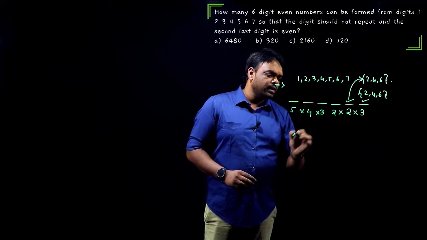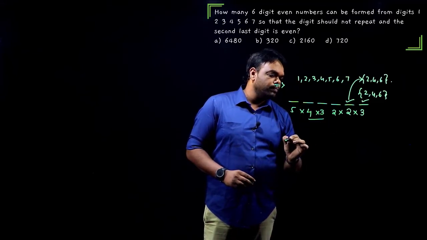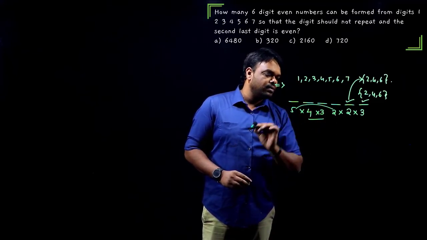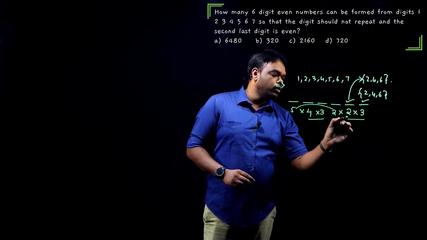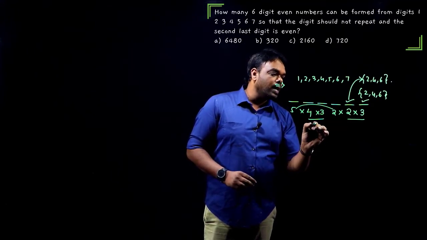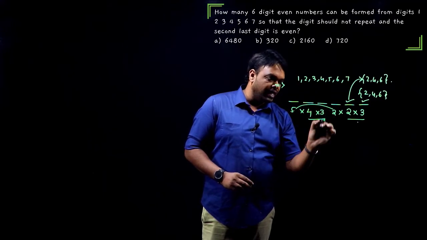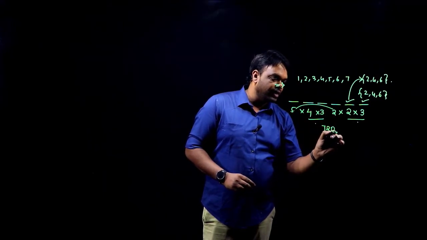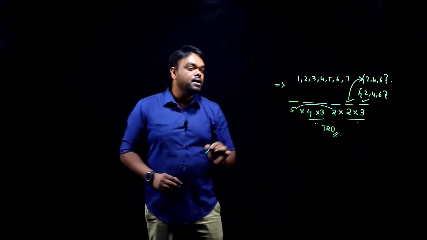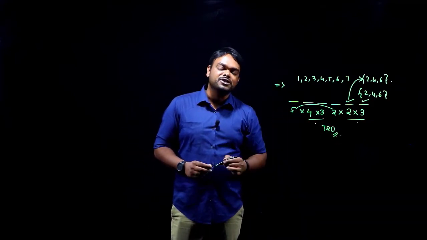Let us see what we get. Here, 4 into 3 is 12. Now let me take this as 5 into 2, 10. 2 into 3 is 6. 12 into 6 is 72. 72 into 10 is 720. And that is supposed to be our final answer and perfect answer.